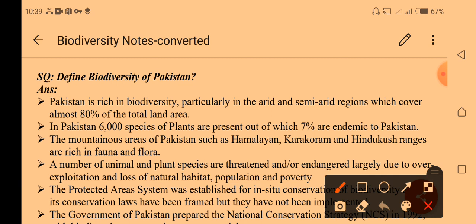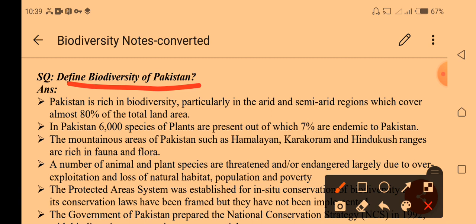Pakistan is rich in biodiversity, particularly in the arid and semi-arid regions, which cover 80% of the land area. In Pakistan, 6,000 species of plants are present. Only 7% of these species are endemic.